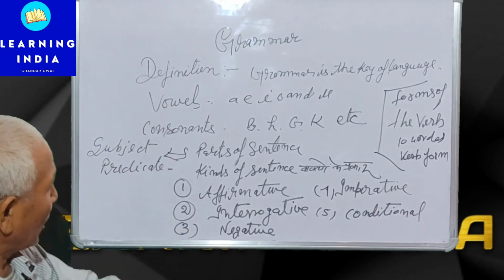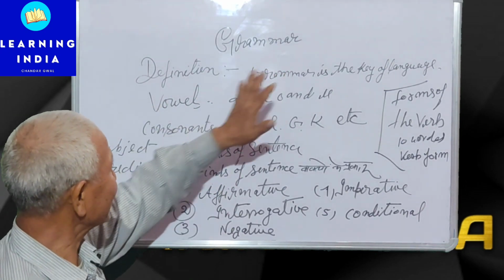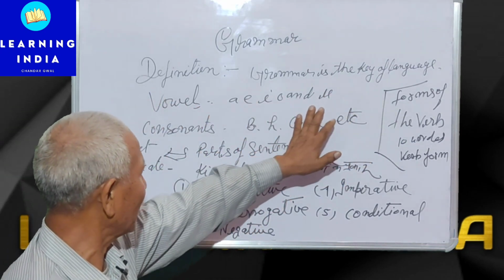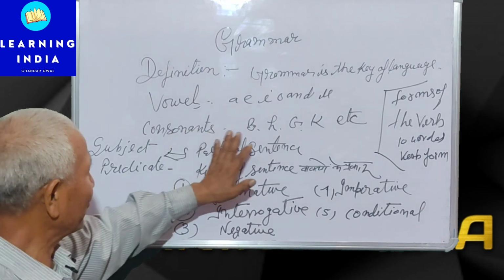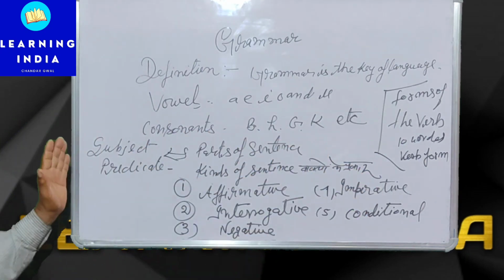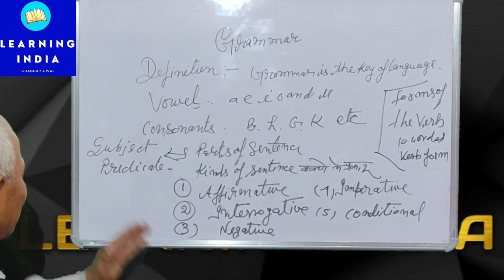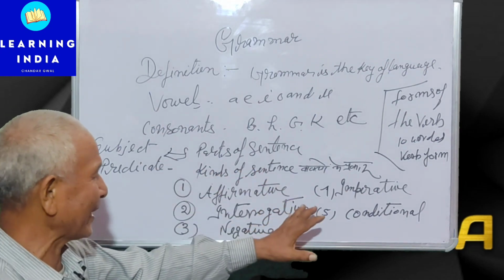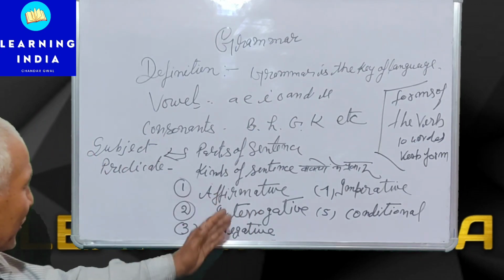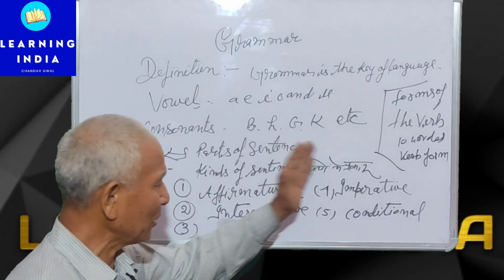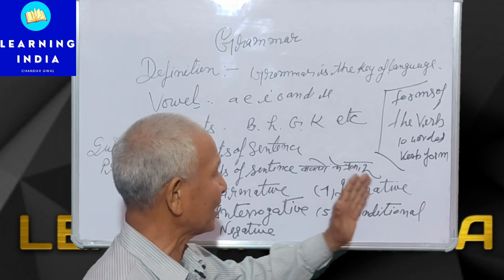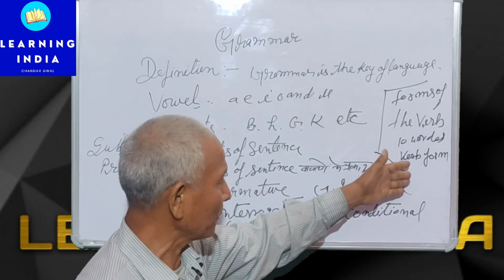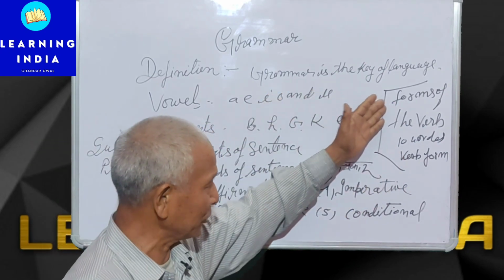Now a revision. Grammar is the key of the language. Vowels A, E, I, O, U and consonants B, H, G, K, etc. There are two parts of a sentence: subject and predicate. Kinds of sentence: affirmative, interrogative, negative, imperative and conditional. I will teach the form of the verb tomorrow, but you have to listen.